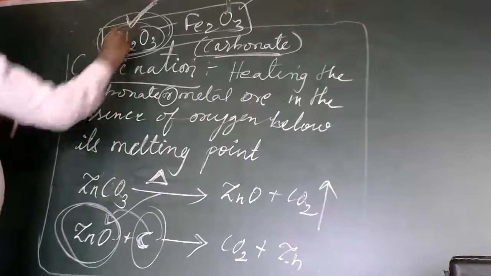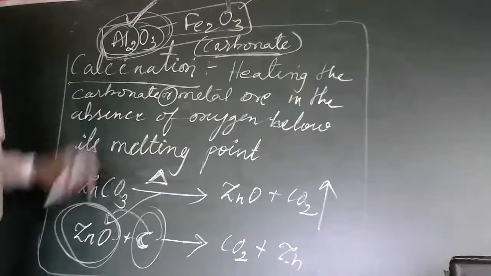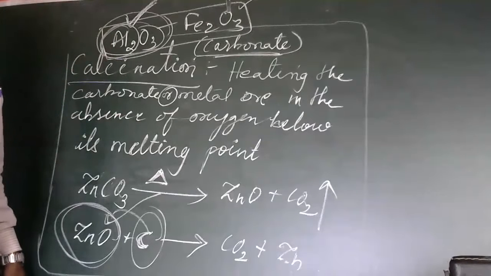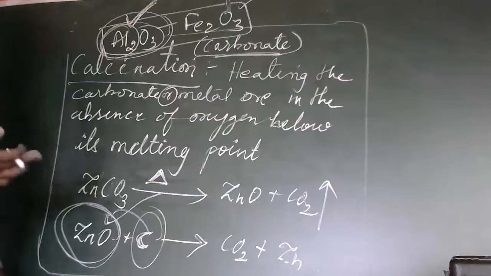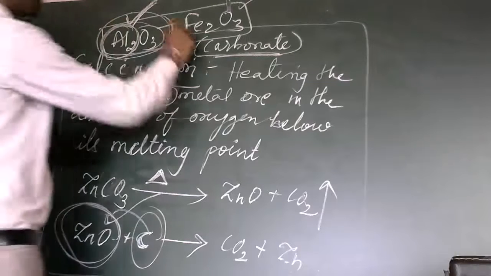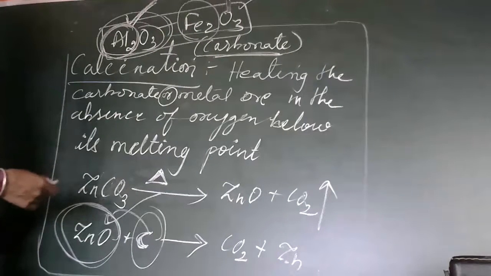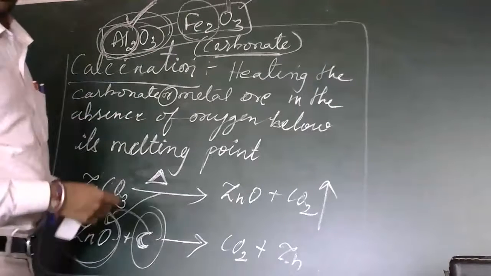Aluminum is a highly reactive metal, so that cannot be done with the same methods. If you take Fe2O3, the same method cannot be used here either.